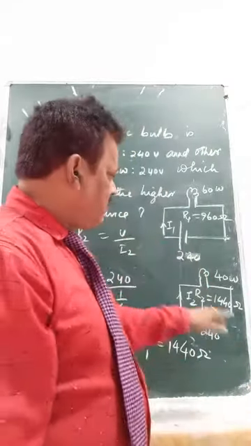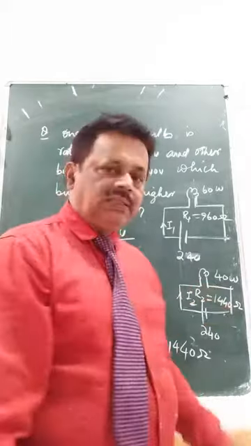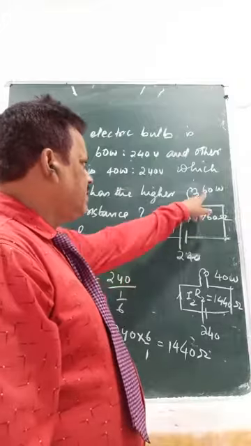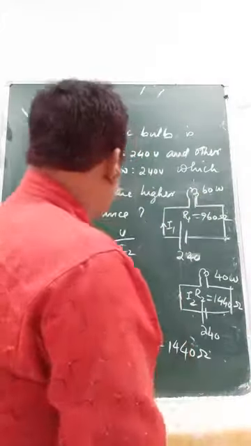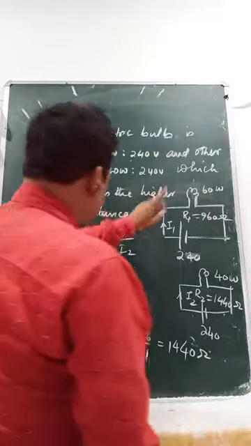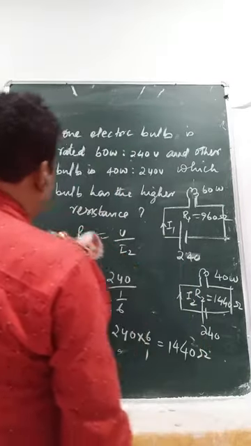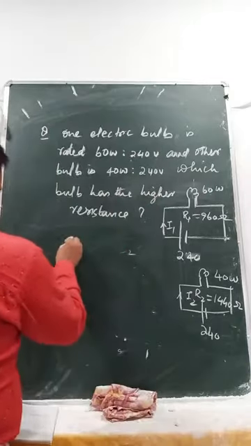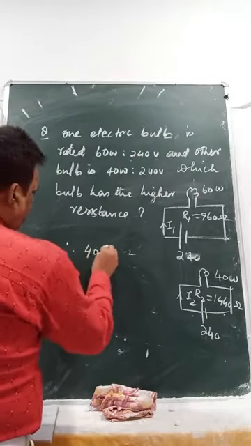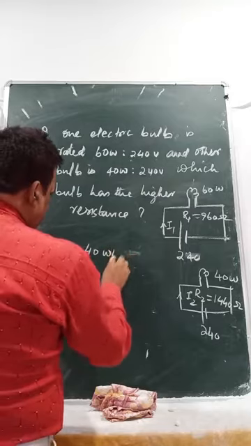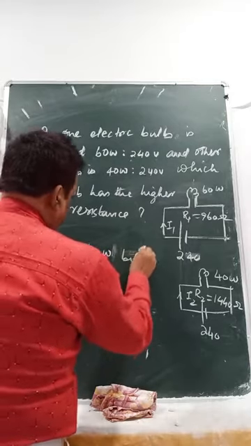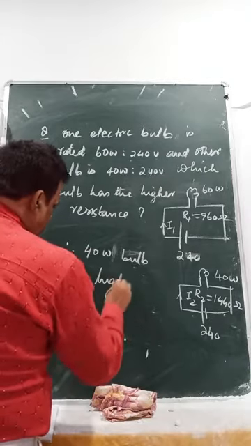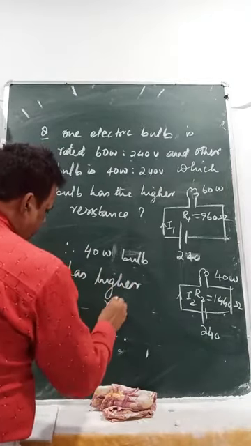That means the bulb which is not brighter has high resistance because it is getting less current. This is getting more current, that is why it has low resistance. So you can write which bulb has higher resistance. Now the 40 watt bulb has higher resistance.